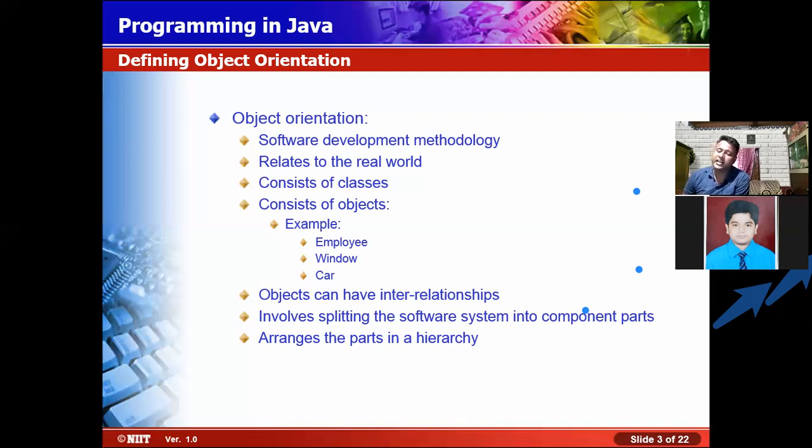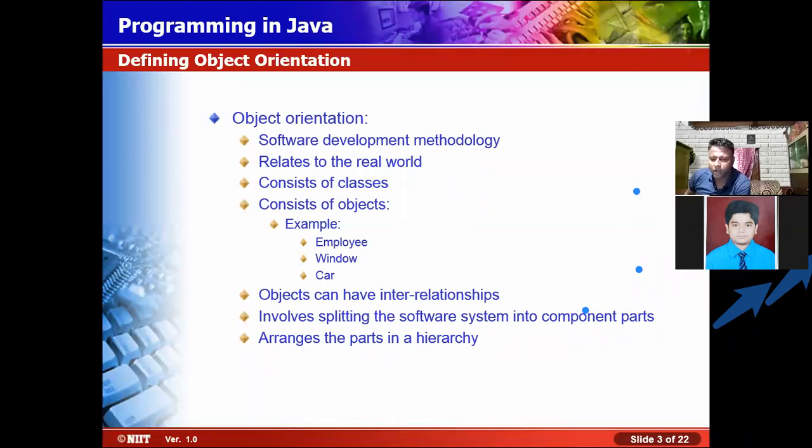Objects can have interrelationships with each other. One object interacts with another object. Your mobile phone is an object. It is interacting with you. How? If somebody is calling, there is ringing. And when a message has come, the message ringtone is different. So from the tune, we come to know whether it is a message or a call. So we guess it.